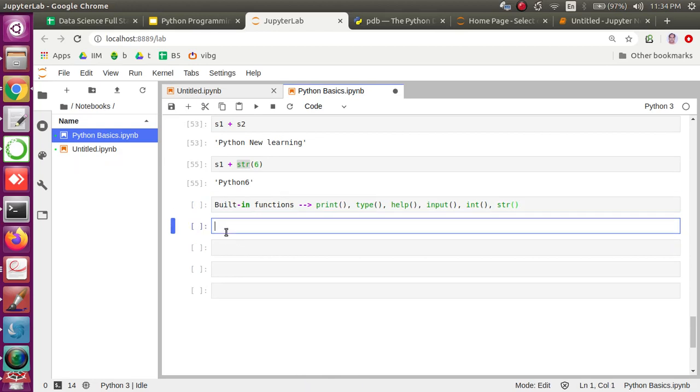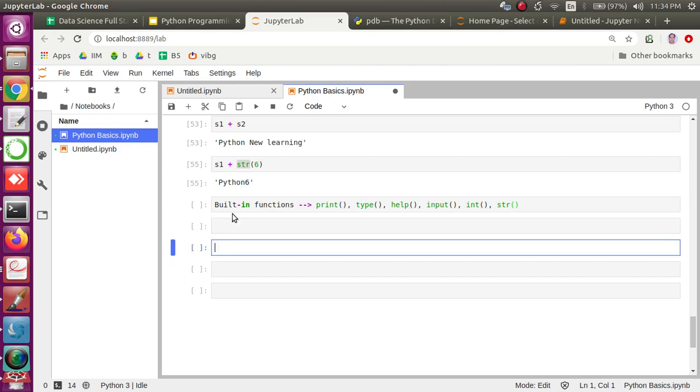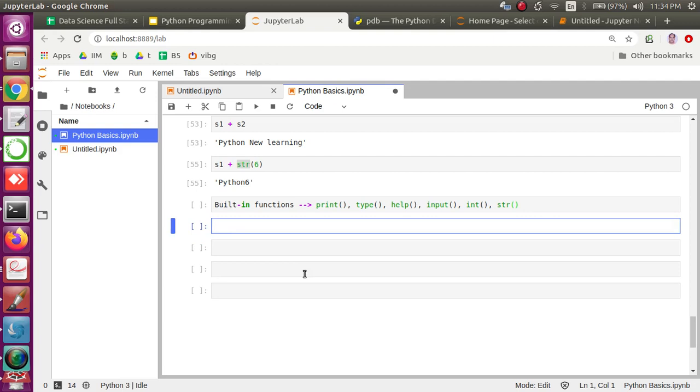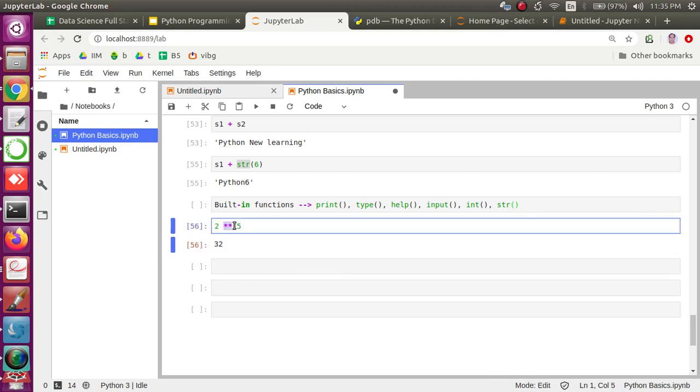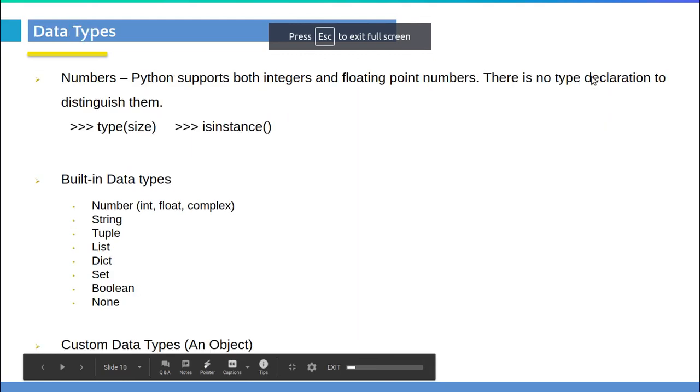So this is how we can use it, and there are some more operators we can try and explore. So let's say 2 to the power of 5. Double star is a power operator. Let me take you through some of these operators.